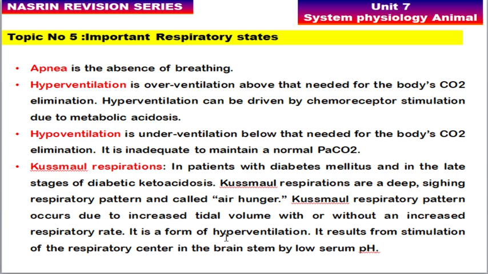Okay, so it is a form of hyperventilation, and it results from the stimulation of the respiratory center in the brainstem by low serum pH. If the serum pH is low, then the respiratory center will be stimulated. Ultimately, it will lead to this kind of Kussmaul respiration.